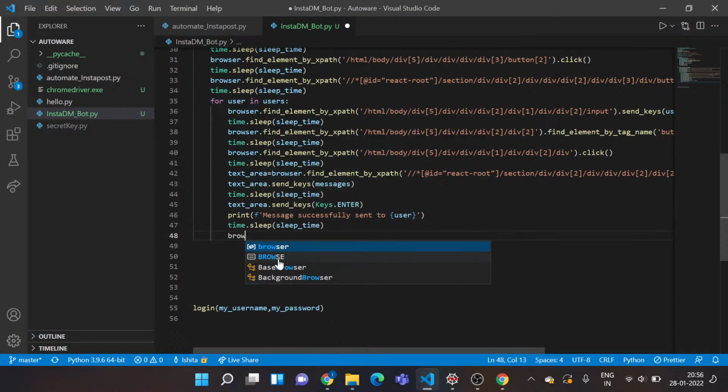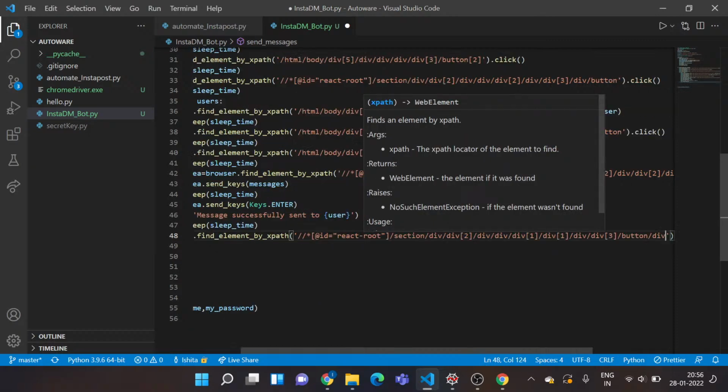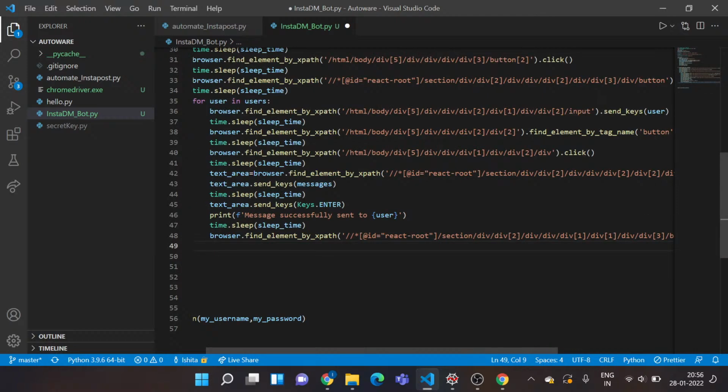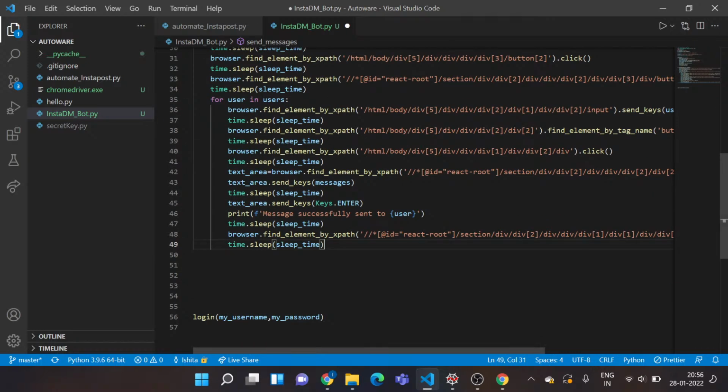Now I'll say browser dot find element by XPath, paste in my URL, and I want to initiate this action of click. I'll do that. Now I want to provide some sleep time again. Yes. So now after doing this, I want the code to iterate for the next user and do the same things.